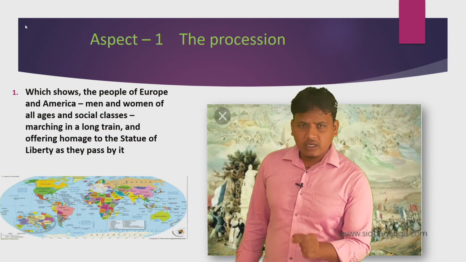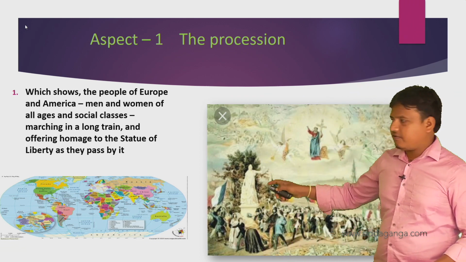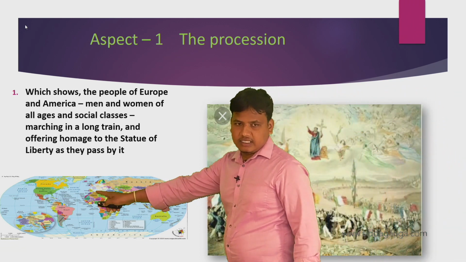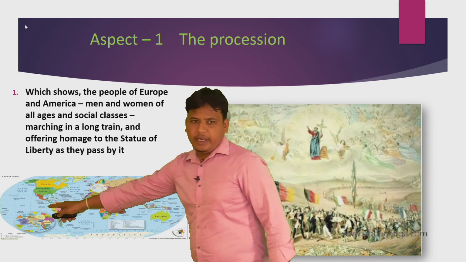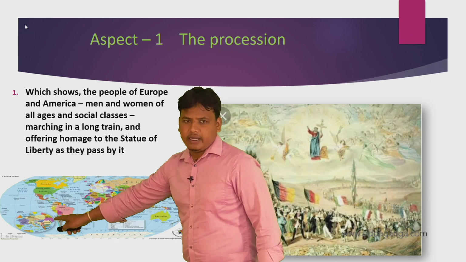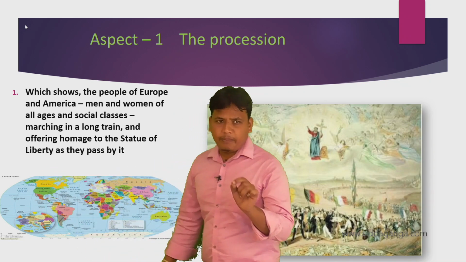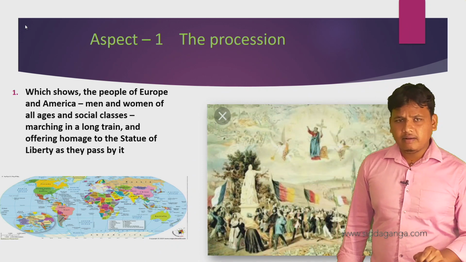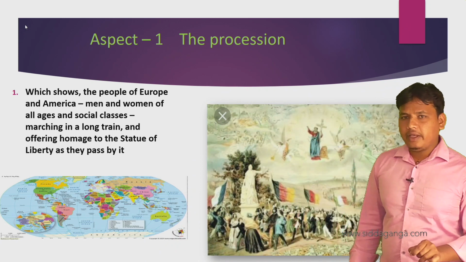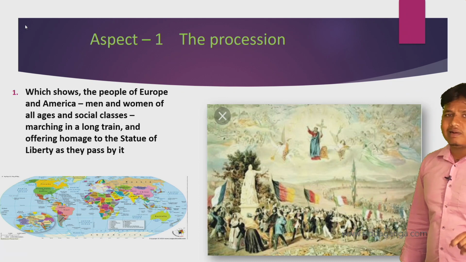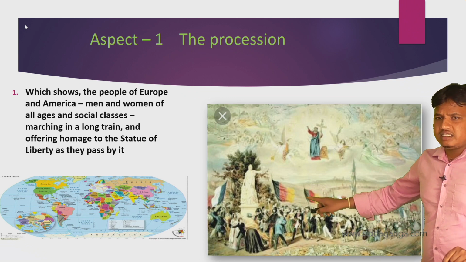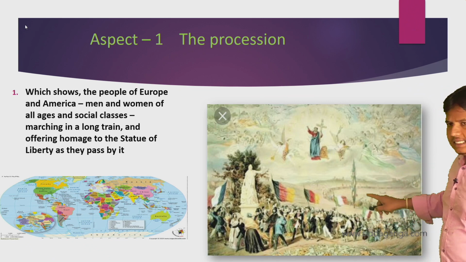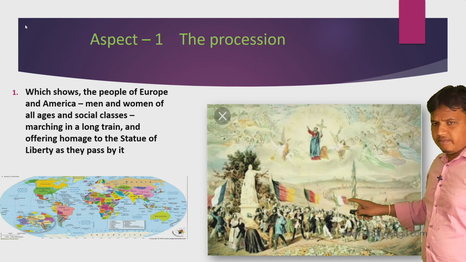What is the procession? It shows the people of Europe and America. This is Europe, and next, this one is America. People of Europe and America, men and women of all ages and social classes, irrespective of caste, creed, races, all ages. Here this is the first scene in the four aspects of them. This is the first.